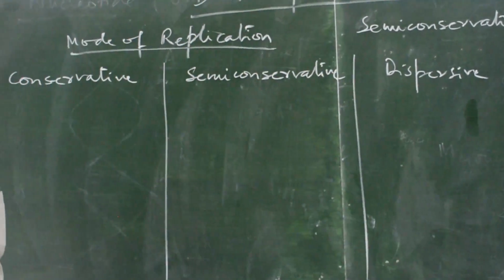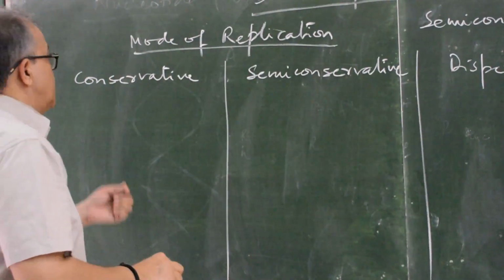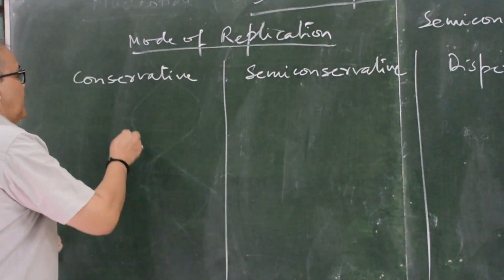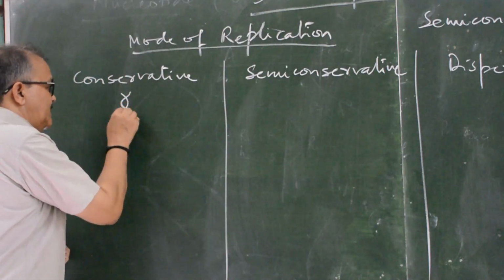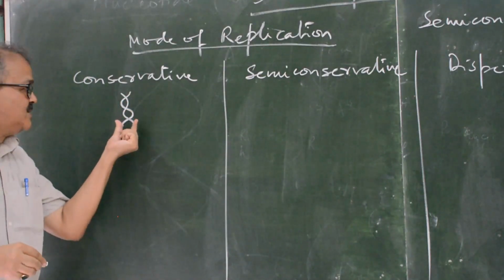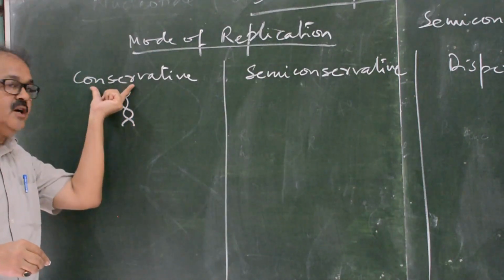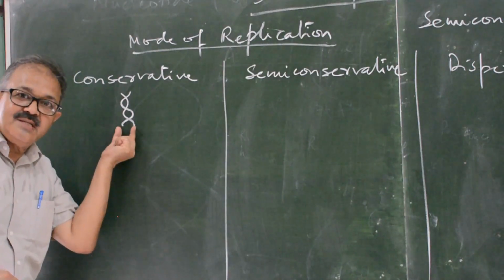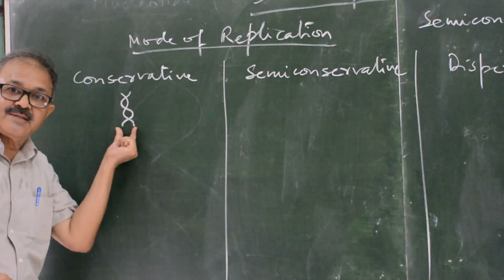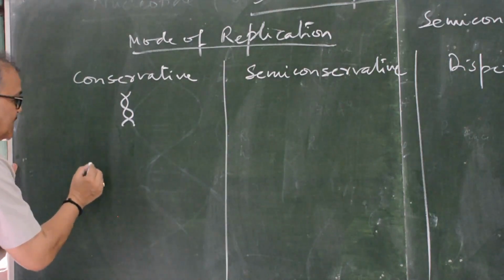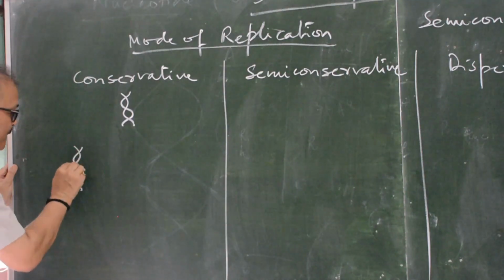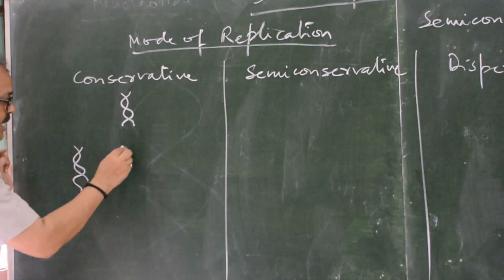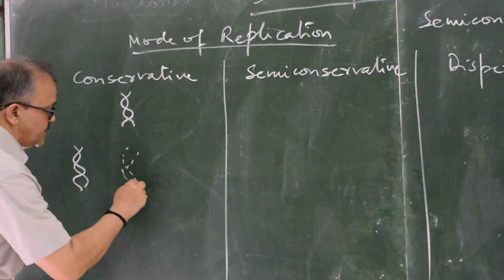In the conservative mode of replication, those scientists believed that this DNA double helix structure is conserved. There is no disturbance of the structure of the double helix. So the new strand in the next generation will be produced by conserving this structure, and the new structure will be produced.